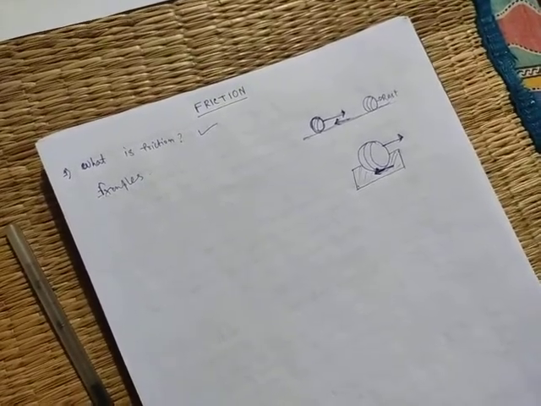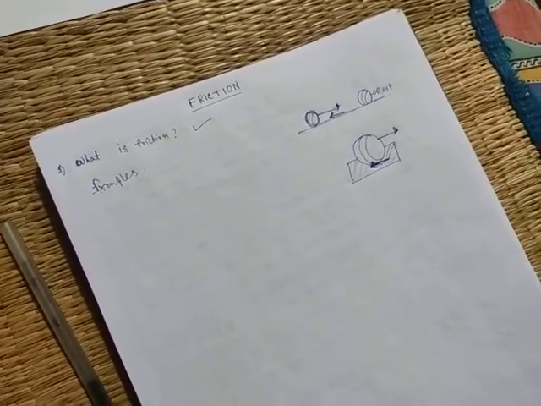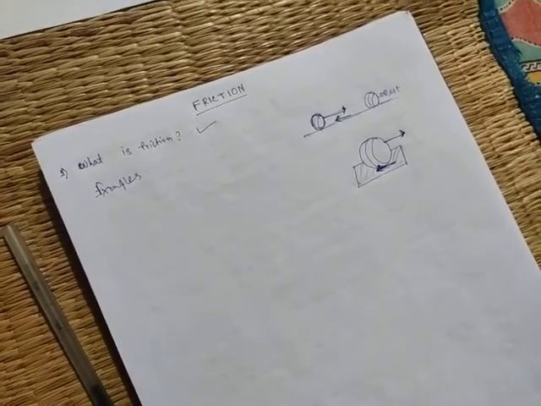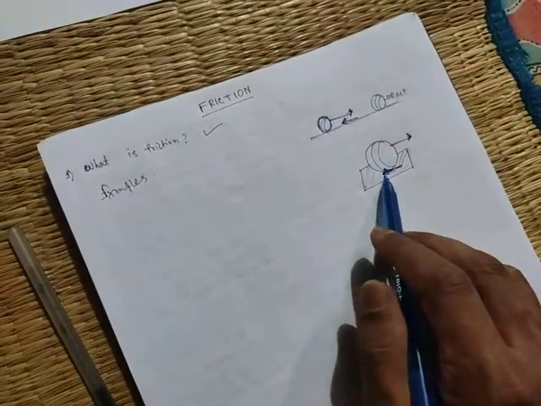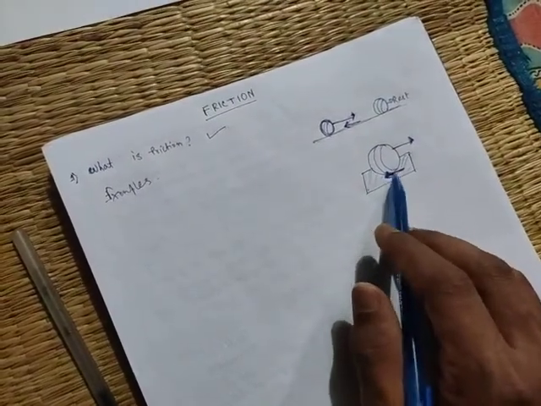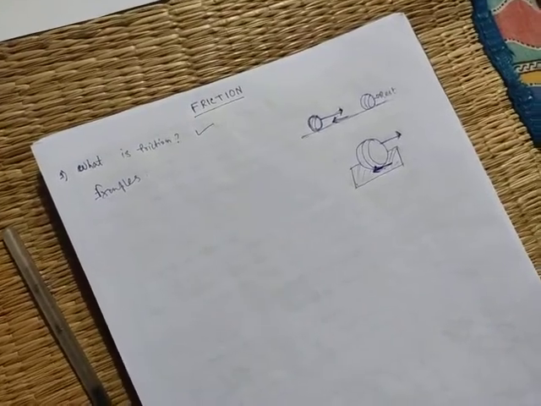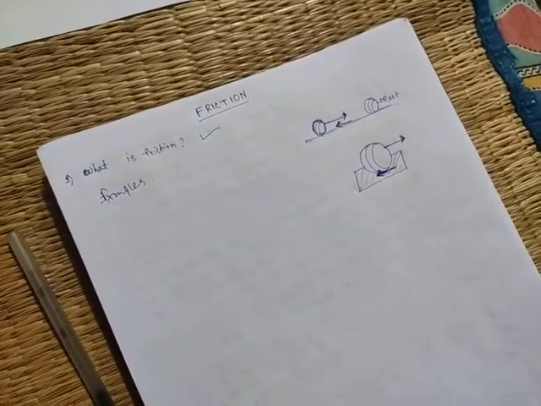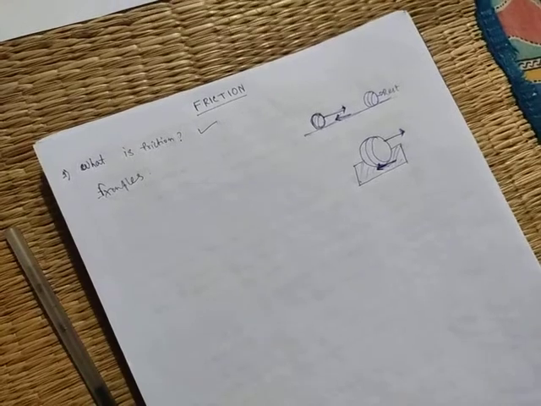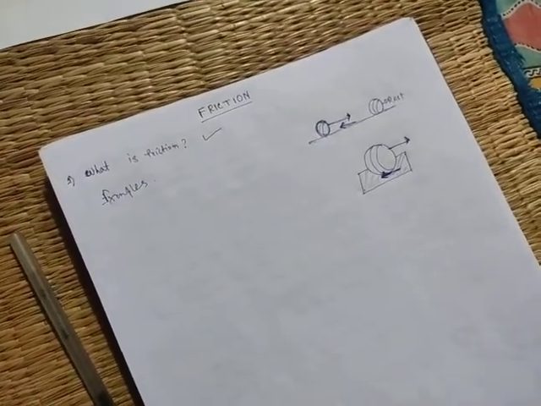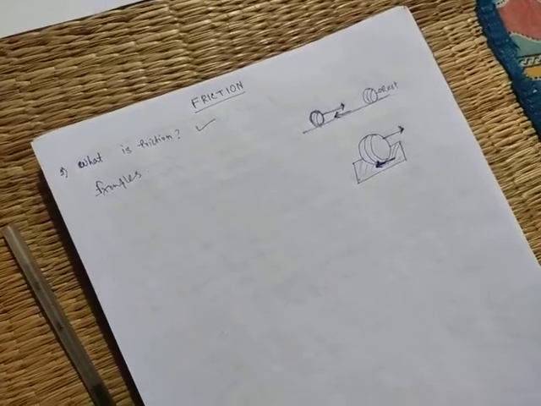Remember, friction is a force which acts opposite to the direction of motion and it acts at the point of contact between two bodies, that means at the point where they touch each other. And it tries to prevent the motion of any object.